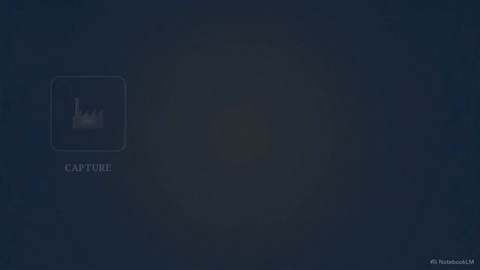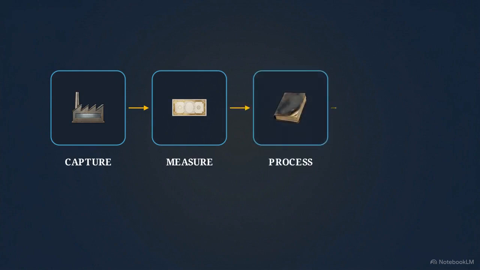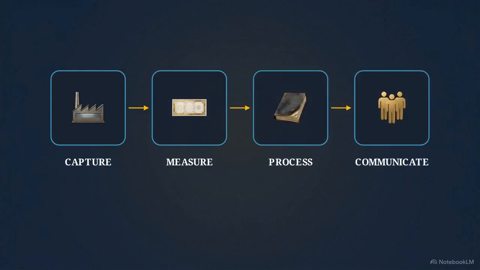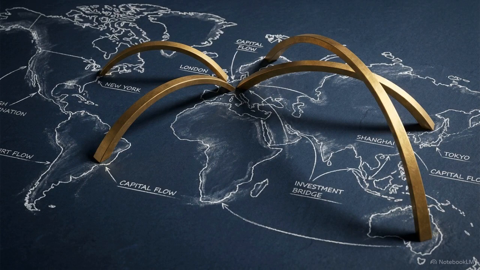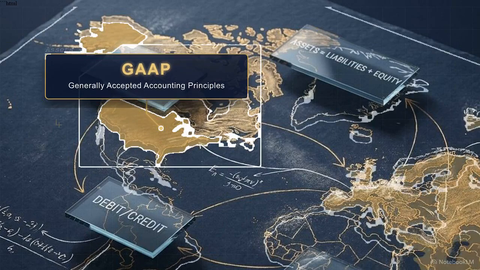Accounting is an information system. Its purpose is to capture these abstract business activities, measure them in a stable monetary unit, process them into reports, and communicate the results to decision-makers. Because this language dictates the flow of global capital, it operates under strict rules, known in the U.S. as Generally Accepted Accounting Principles, or GAAP, and internationally as IFRS.